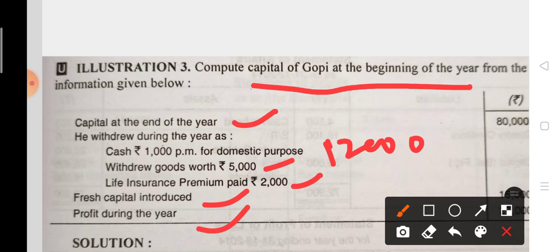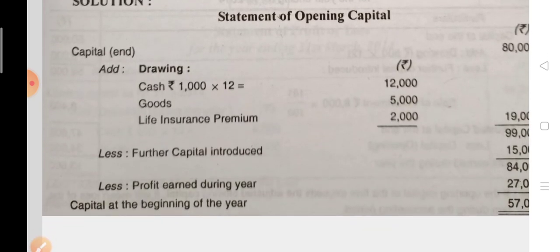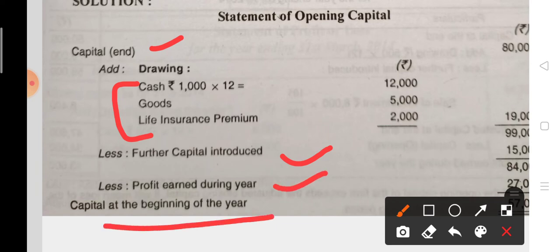So children, you can see here profit is given, additional capital is given, drawing is given, closing capital is given. So you can easily find out the opening capital by making this account, by doing this calculation. So the calculation is: in the formula of profit you have to write the closing capital, then you have to add the drawing. So all drawing amounts, cash, goods and life insurance, total drawing you have to add, then subtract the additional capital and subtract the profit also, which is given. Now you can easily find out the opening capital.